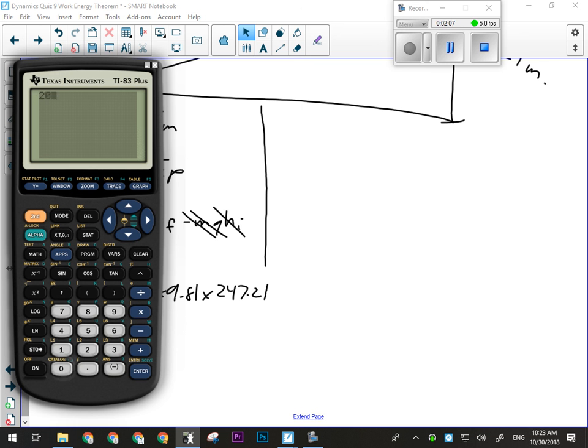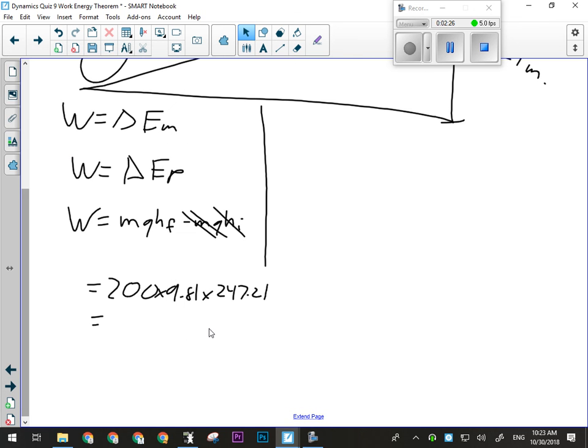So 200 times 9.81 times 247.21 meters. We have 3 significant figures in this question because we didn't use the 18 degrees there. So we will have 4.85 times 10 to the 5 joules.